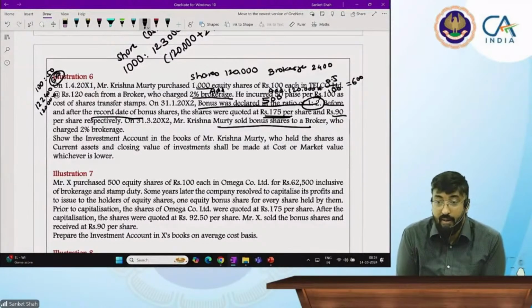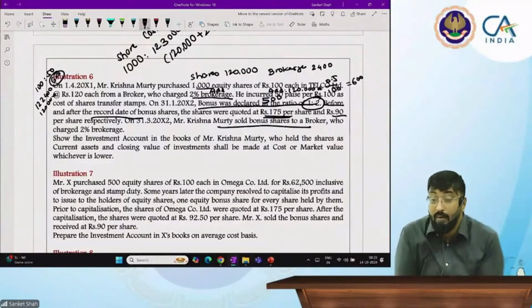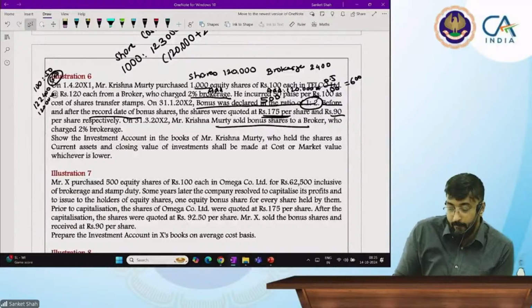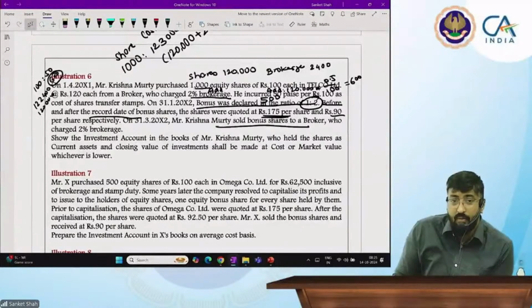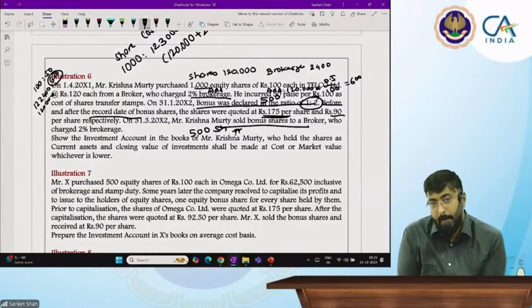Now again, I will try to give you some thinking, you have to improve your thinking. Now I am giving some hints. How many shares did he sell? He sold bonus shares. Speak, Tanuj, don't be afraid. Sir, no number is given, so he must have sold all the shares. 500 shares. At what price? Sir, we will calculate that by the proportionate method. Price?